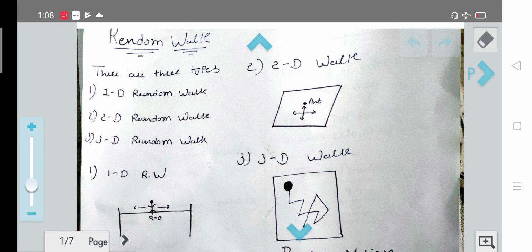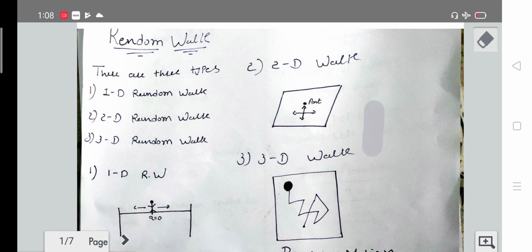Now let's talk about two dimensional random walk. In two dimensional random walk we can take the example of an ant moving on the soil. The ant can move in the upward direction as well as the downward direction, and in the forward direction as well as the backward direction.